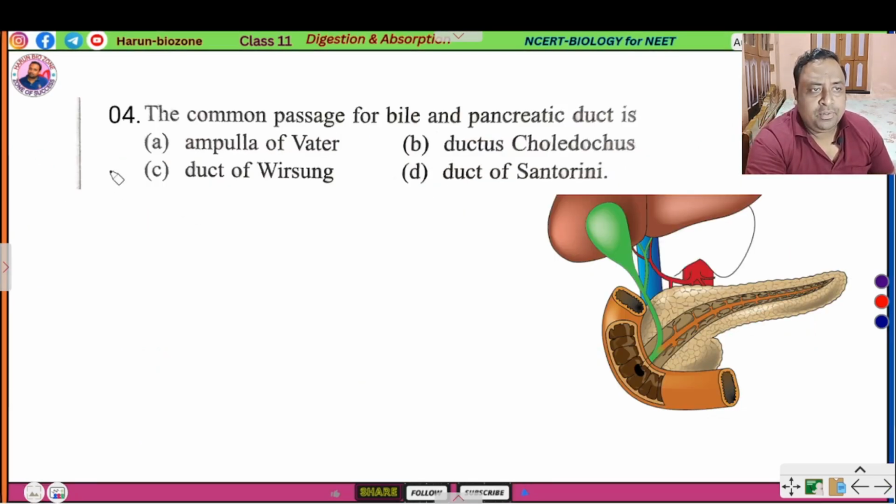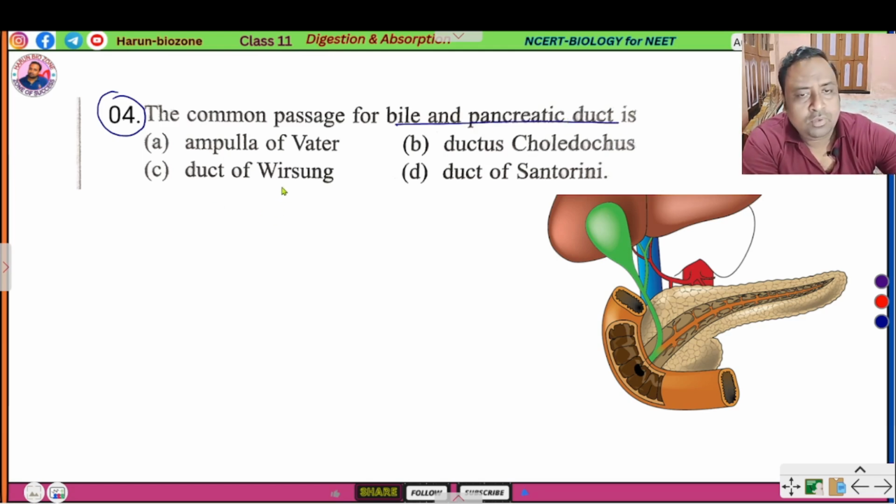Next question, 4 number question. The common passage for bile and pancreatic duct. This is ampulla of Vater. This is duct of Wirsung, ductus choledochus, and duct of Santorini.